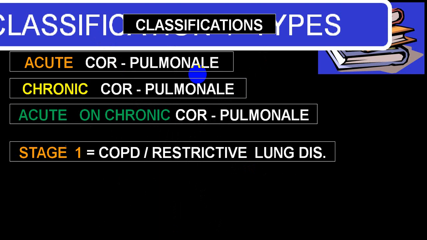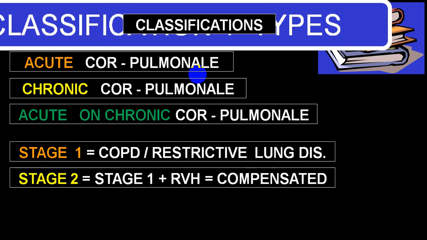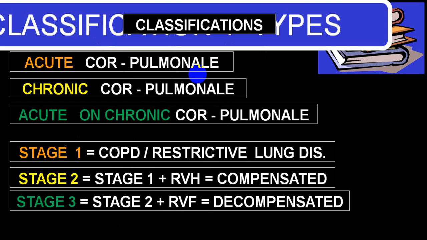Stage-wise, you can divide it into stage 1, stage 2, and stage 3. Stage 1 is COPD, or obstructive or restrictive lung disease. Stage 2 is COPD or restrictive lung disease plus only right ventricular hypertrophy.